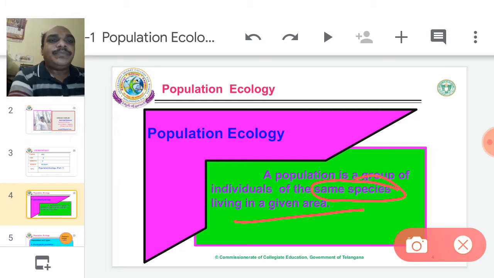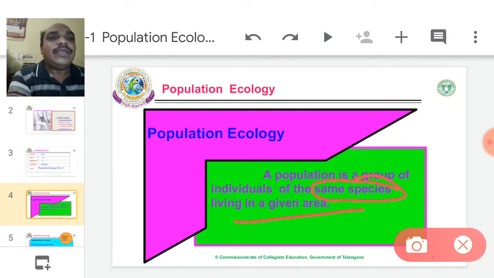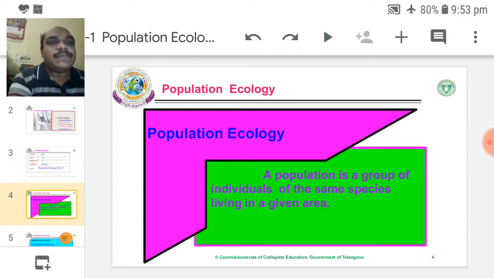Between the individuals, they need free mating, free contact in a particular time, in a particular area. Such a group of similar individuals is called a population. So this is the definition, don't forget. Population is a group of individuals of the same species living in a given area.